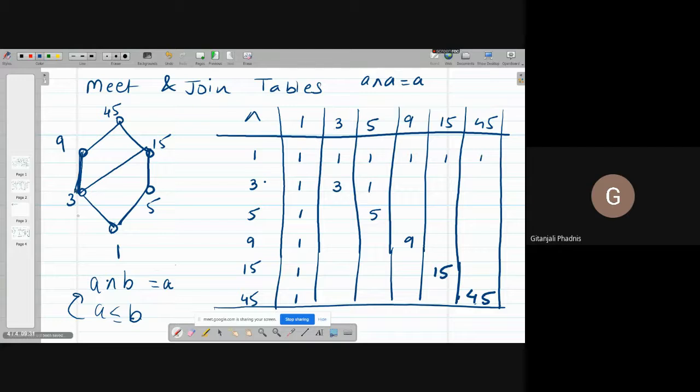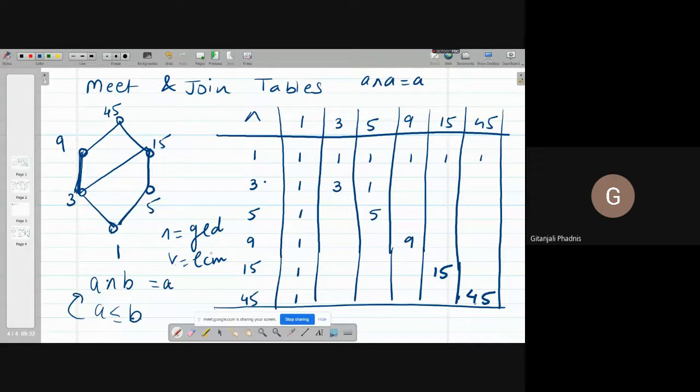One more thing you can remember whenever you are considering divisor sets, posets, and the relation divides: meet is nothing but GCD of those two numbers, and join is nothing but LCM of those two numbers, whenever your partial order relation is divides.